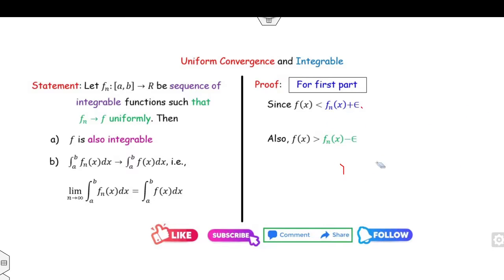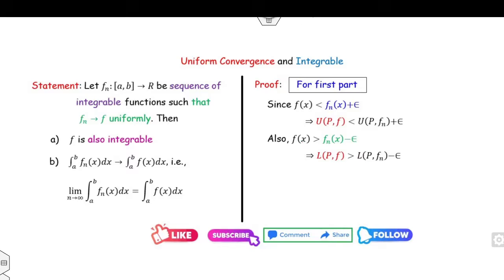Or otherwise, you can also consider this as the supremum of f(x) is less than the supremum of f_n(x) plus epsilon. So this number is my UPF, and this number is UPF with respect to n. Similarly, for this case, because it's a lower bound, I can call it LPF, which is greater than LPF corresponding to n. Fine.